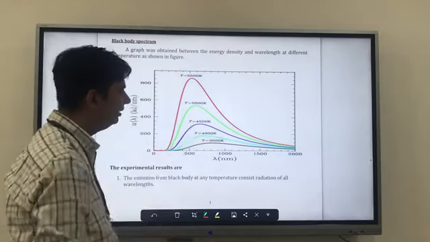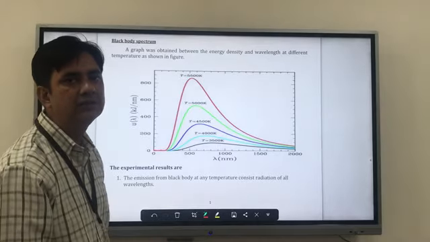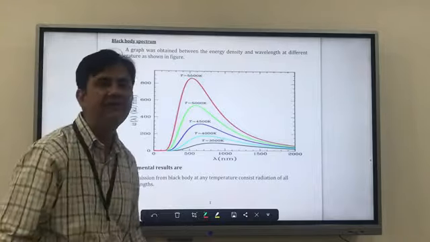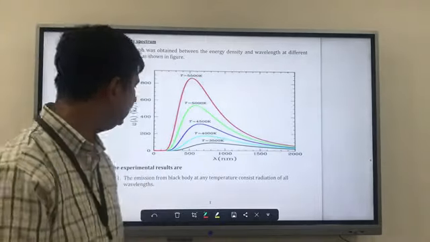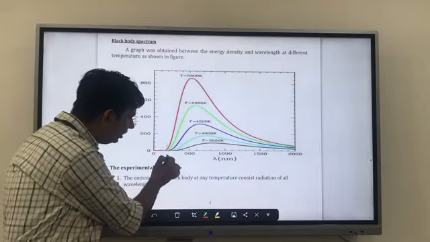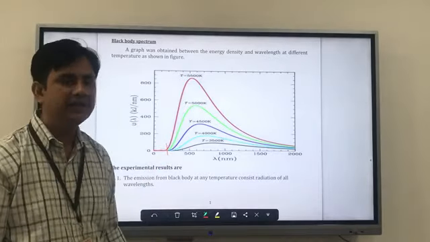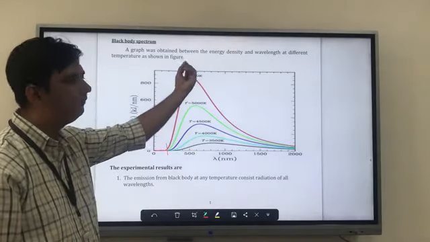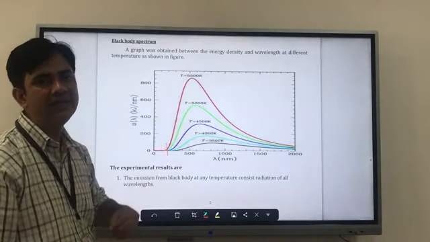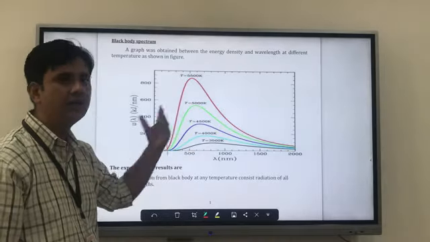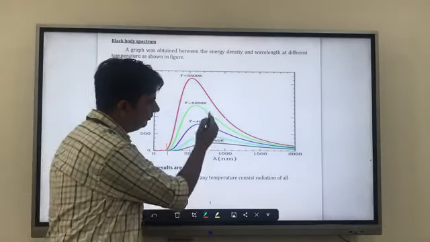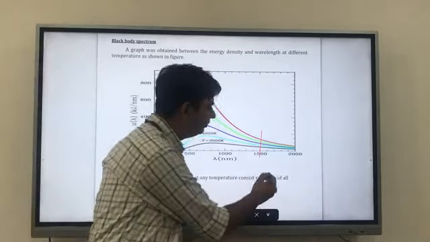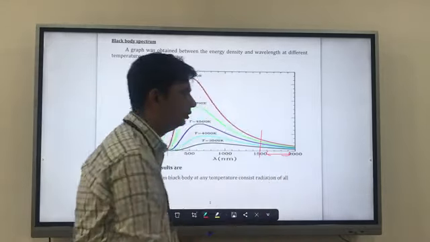At 4500 it starts emitting dark blue, green at 5000, and red at 5500 K. So you see that at some particular wavelength they are not emitting anything, but after that their peaks are different, and because of the different peaks they get different colors. And after 1500 their values become almost equal over here also.